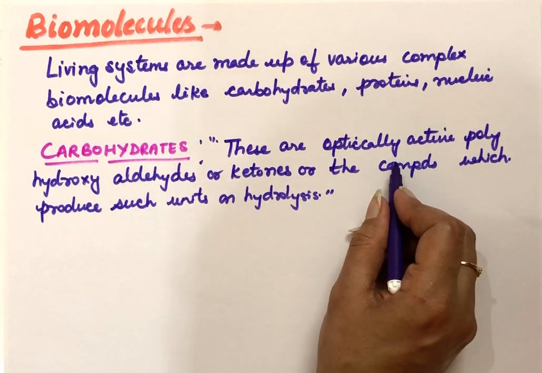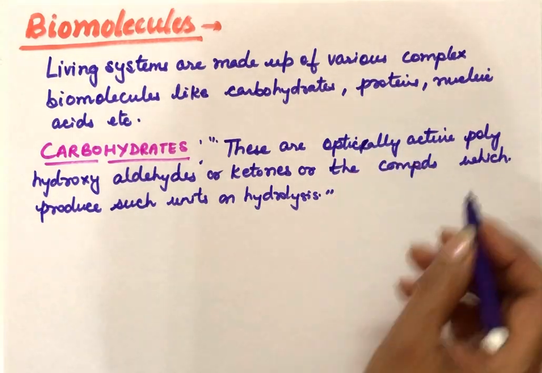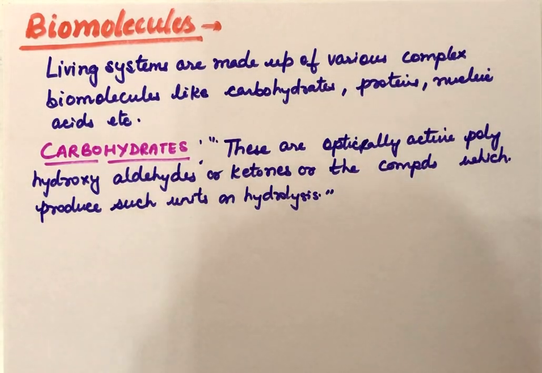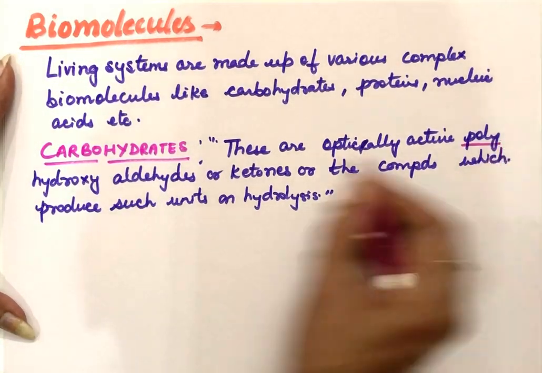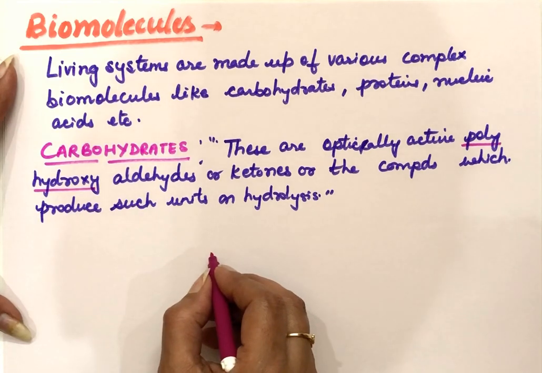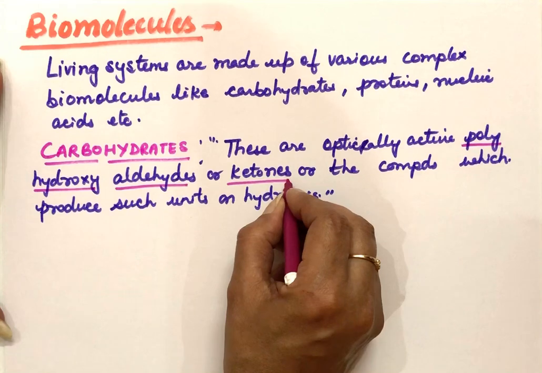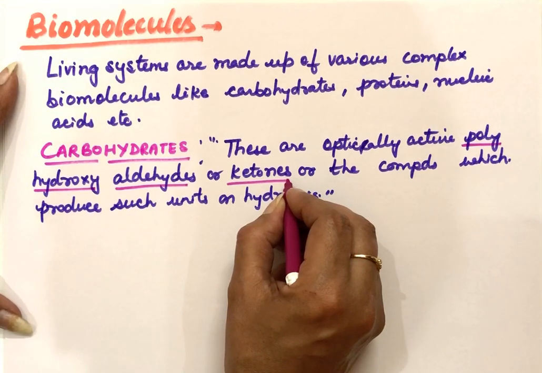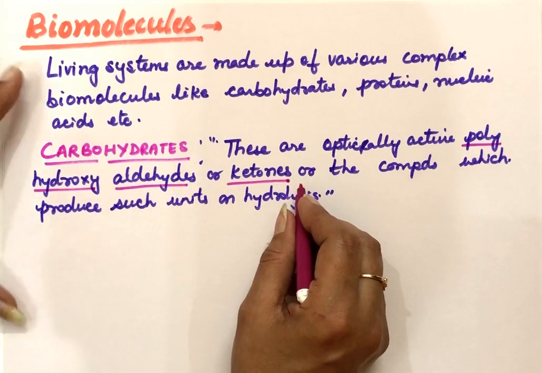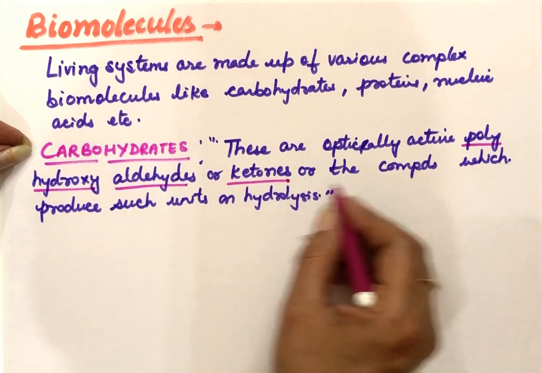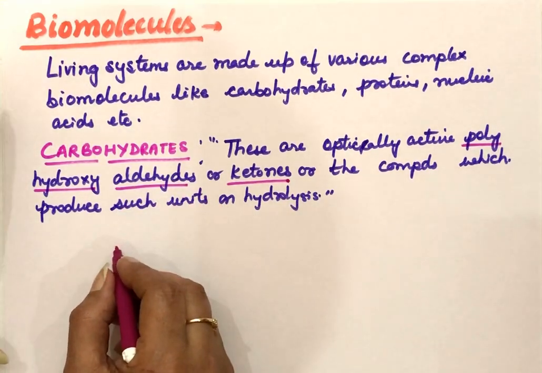These are optically active polyhydroxyaldehydes or ketones. Optically active means there is a chiral carbon in them. And polyhydroxy means so many hydroxyl groups are there. Along with that, they will have either aldehyde group or ketone group in them. Or we can say those compounds which on hydrolysis are giving these kind of units, these are called carbohydrates.